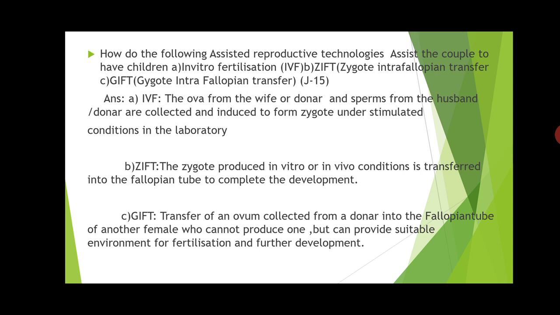So these are the three points, because it is short, as they have asked for 3 marks. How do the following assisted reproductive technologies assist the couple to have children? They have asked how they help. So in 2 lines you have to write regarding IVF, ZIFT and GIFT. This should be clear to you people.